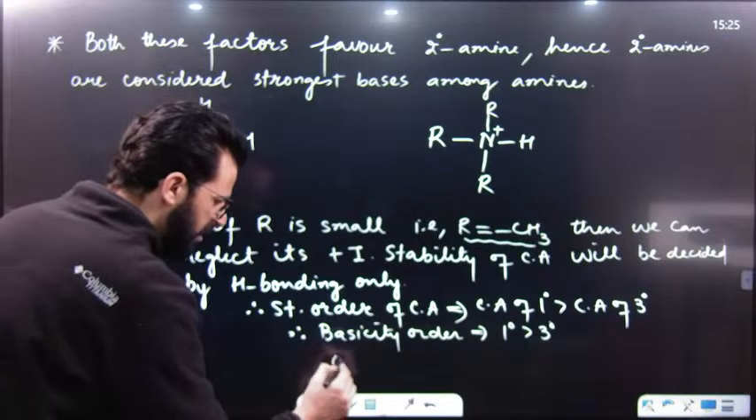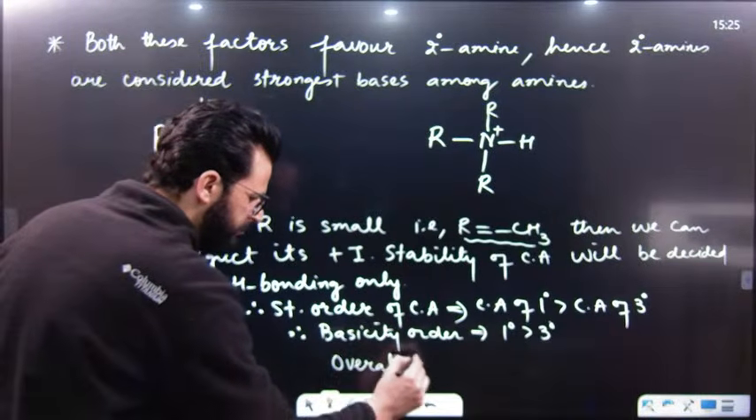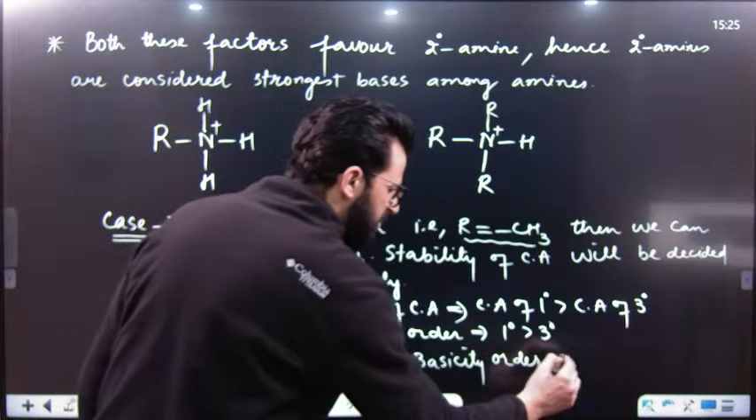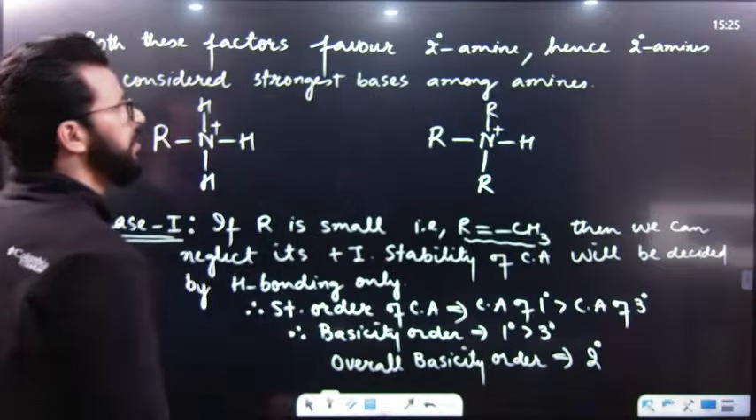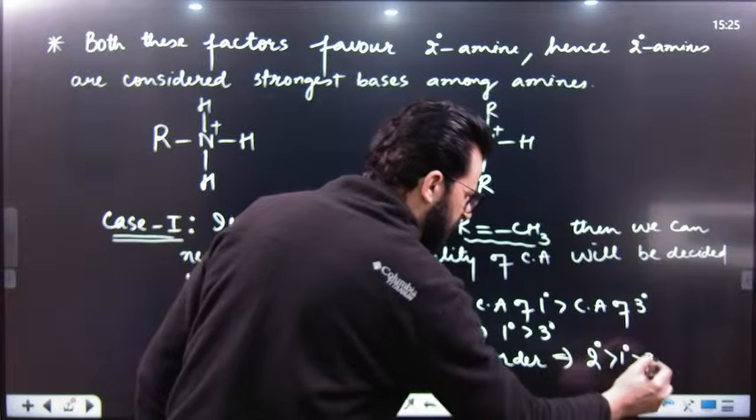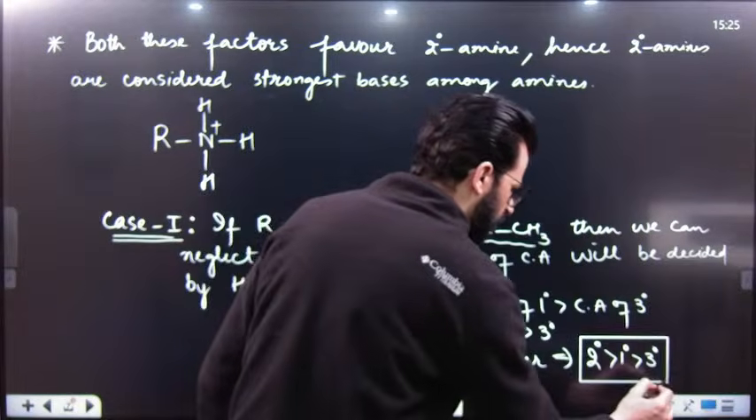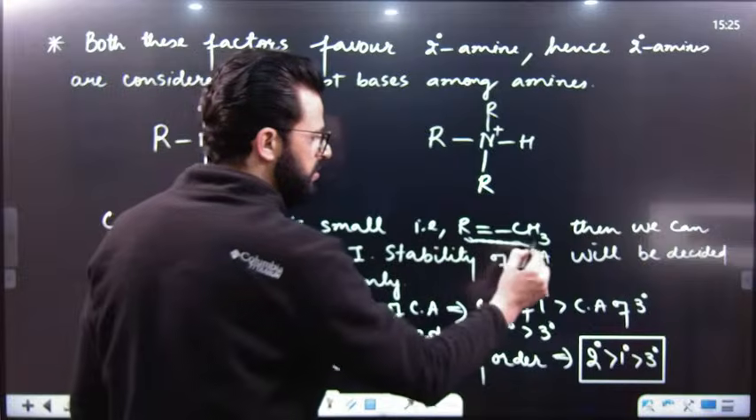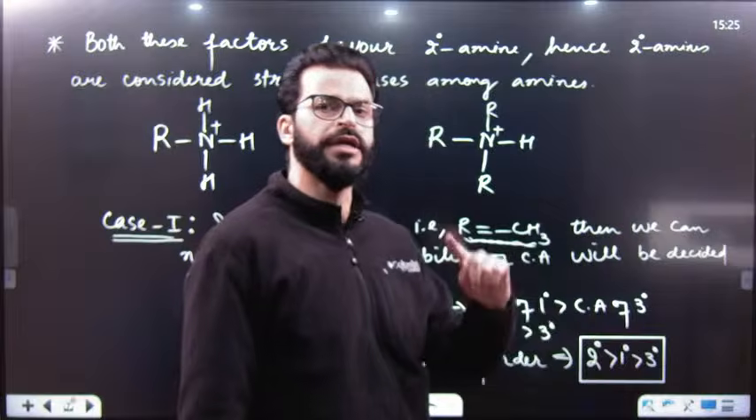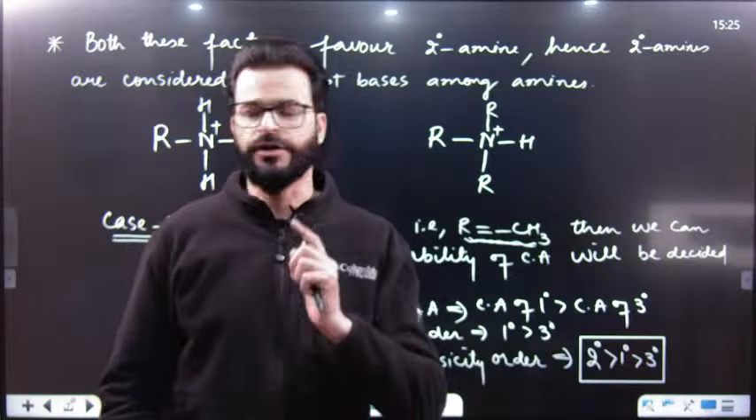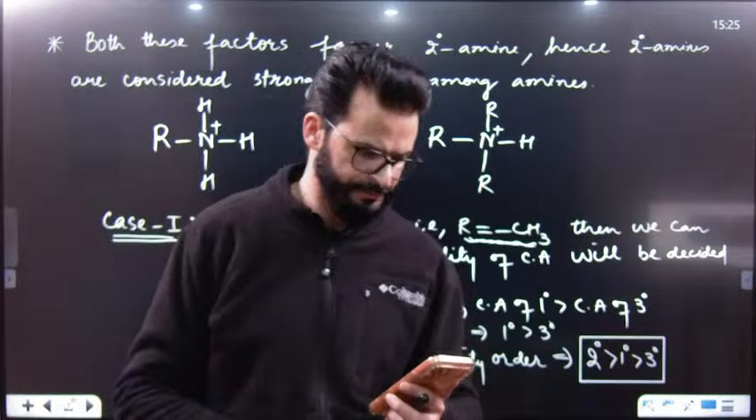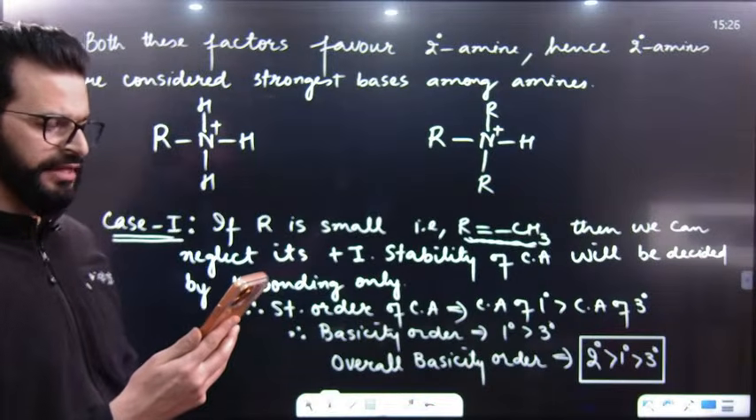But can we say then, overall basicity order will simply be 2 degree, because 2 degree is the strongest base among amines. So 2 degree, after that it's 1 degree, after that it is 3 degree. So this is the order when R is CH3. You have to remember this order: 2 degree, 1 degree and 3 degree. But in aqueous solutions or protic solvents, let me know in the chats if I am clear till now.